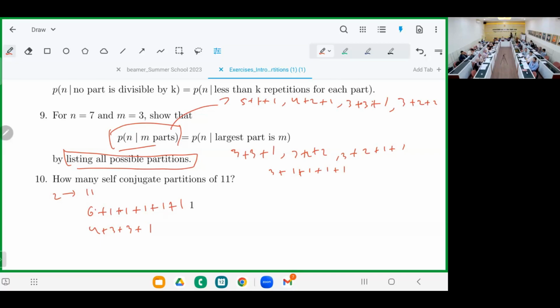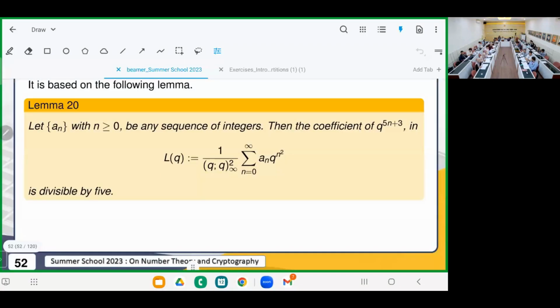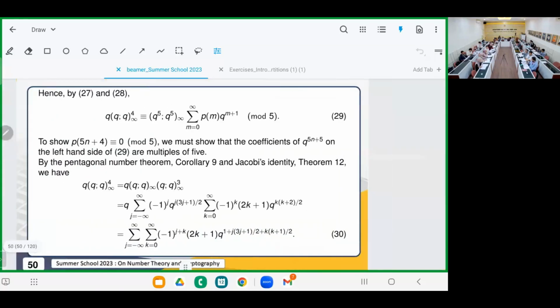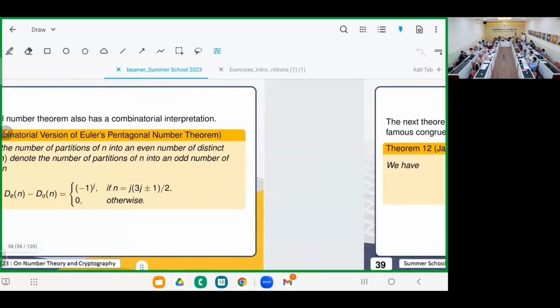What parts? Is that all? Yeah. We also can check because we know that the number of self-conjugate partitions will be equal to the number of partitions into distinct odd parts, right? Yeah, that we know before. Distinct odd. Why? What parts? Why is it? You don't have it, right? You got it. I have.